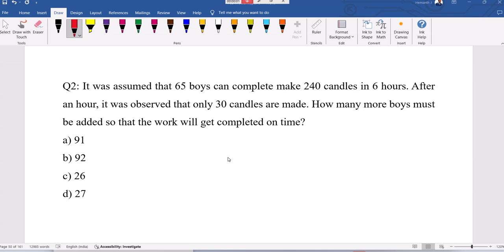Check this next question. It was assumed that 65 boys can make 240 candles in 6 hours. After an hour, it was observed only 30 candles are made. How many more boys must be added so that the work will be completed on time? Chain rule concept.